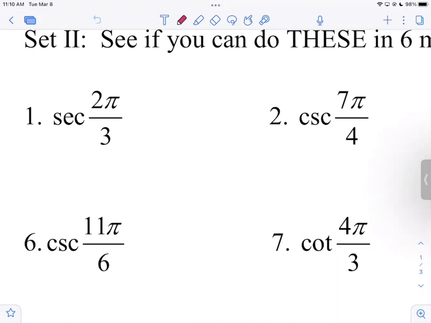Now, as we do this, I'm not going to write anything down. You will have time tomorrow to actually write the ordered pair down and manipulate the actual values that you see. So remember that the x coordinate is cosine, the y coordinate is sine. Yes, if you're asked for a secant, that's just the reciprocal of what?